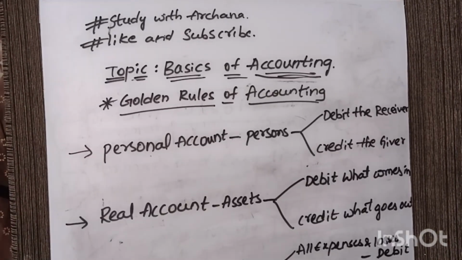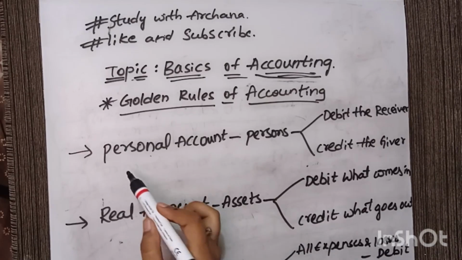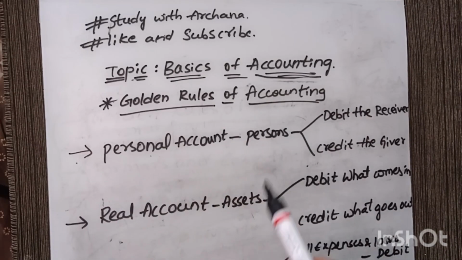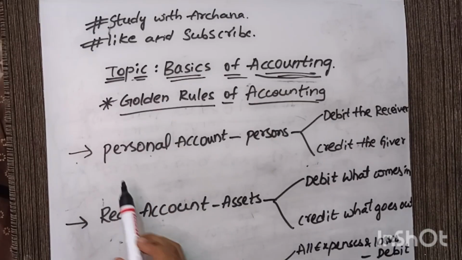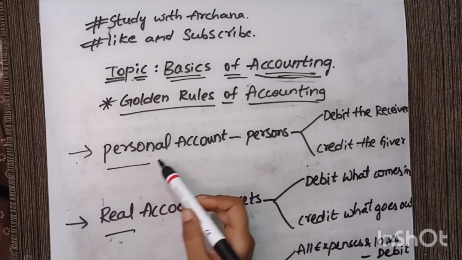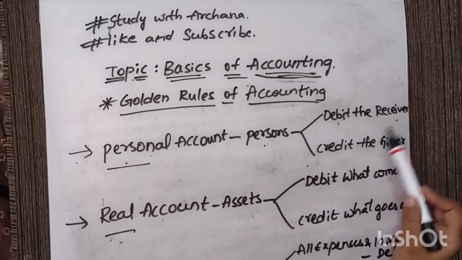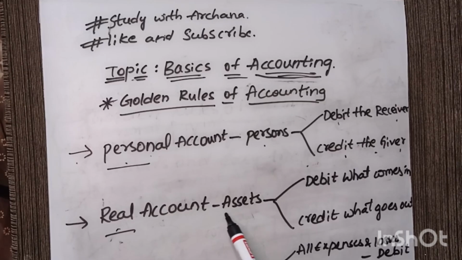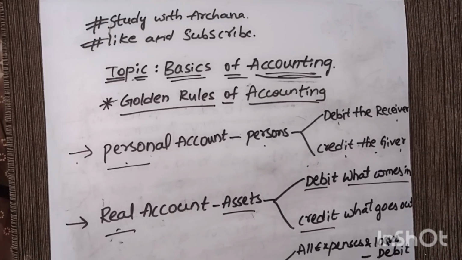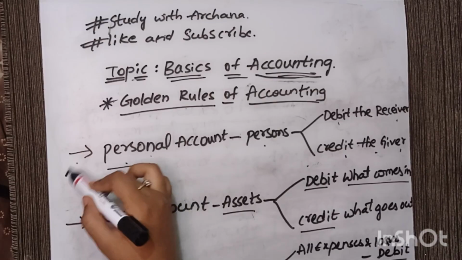So let's revise all the golden rules of accounting again. The golden rules of accounting are divided into three accounts: personal, real and nominal. Personal account is related to persons and the rule for it is debit the receiver, credit the giver. Real account is related to assets and the rule is debit what comes in; whatever comes in is to be debited and whatever goes out is to be credited. Next, nominal account is related to all the expenses, losses, incomes and gains. All expenses and losses are debited and all incomes and gains are credited in this account. So these all are the golden rules.